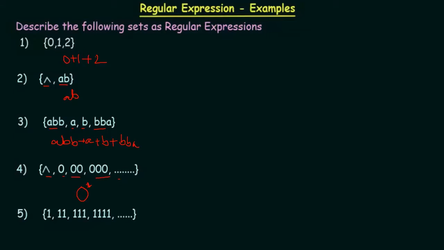The fifth case looks similar to the fourth one, but there is only one thing missing, that is this particular empty expression. If there is no empty expression, this is not a particular closure, but this is a closure without the empty expression. In those cases, we have to denote it with a plus sign. Let me just write. This is actually one type of closure, but in this case the empty expression is not there, so you have to represent it with a plus sign. That is the only difference. Everything else is the same for these two.